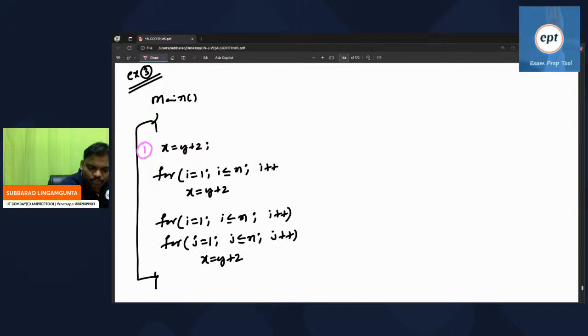It is a number 2 statement. It is a number 3 statement. Remember, some people may ask, sir, how can you say it is the second statement? What about the for loop? Remember, that is a supporting character. To run this statement, that for loop is useful. The for loop is not a statement. Inside the for loop, there is a statement. This statement runs many times, and the for loop is doing some support.